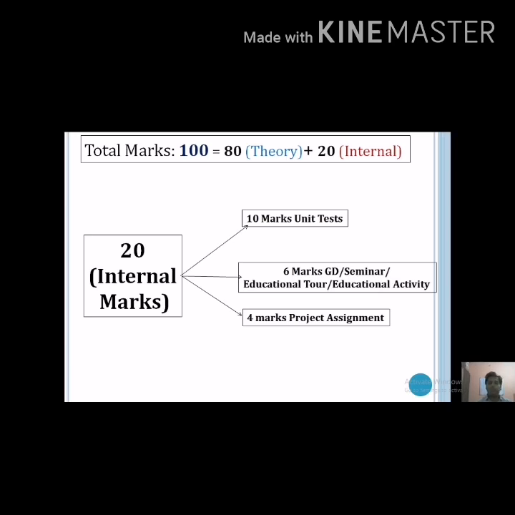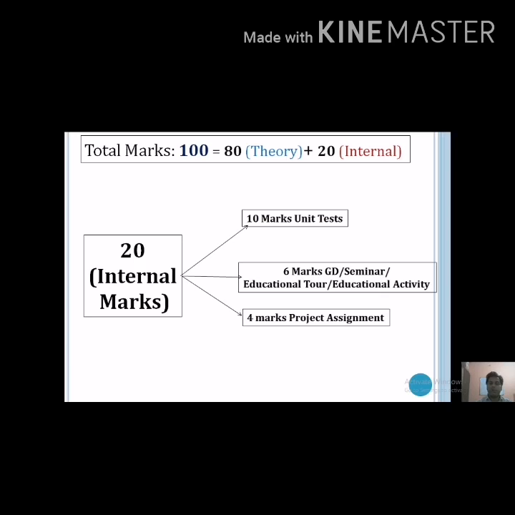So your theory paper is on 80 marks and the 20 marks is internal. And the distribution of these 20 marks is as follows. From these 20 internal marks, 10 marks are from the unit test, 6 marks are from group discussion, seminar, education tour, education activity, and the 4 marks are based on your project assignment. So total 20 marks. So 80 plus 20 is equal to 100.